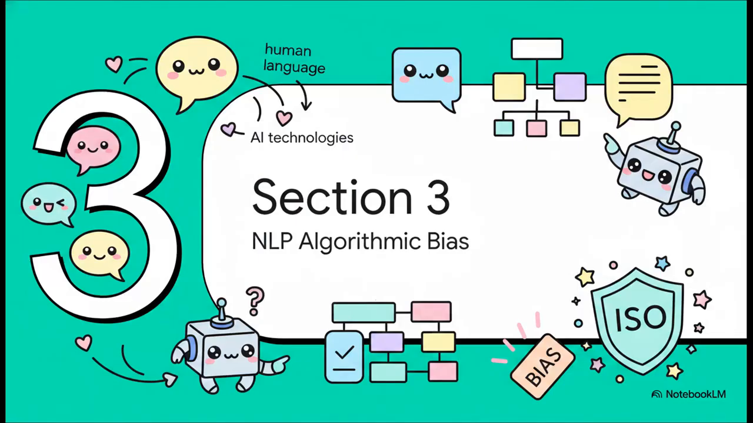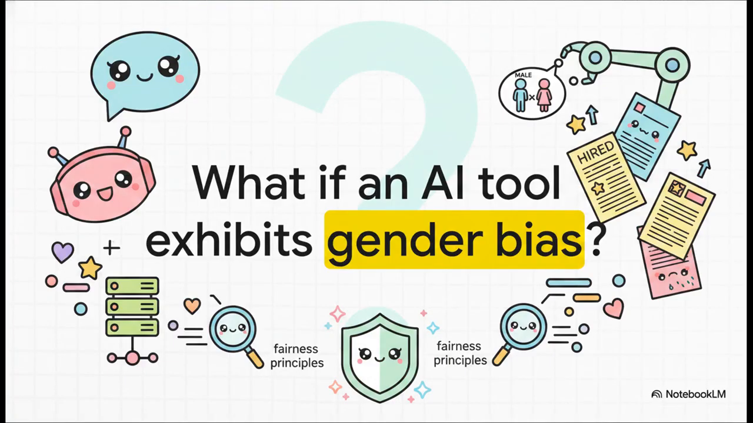Section 3, Navigating NLP Algorithmic Bias. Let's move to natural language processing and see how this builds into the complex ethical challenge of human language. Natural language processing, or NLP, is the tech behind the chatbots, voice assistants, and resume screeners we use every day. But it is deeply susceptible to amplifying human biases that are baked into its training data. Let me give you a scenario.